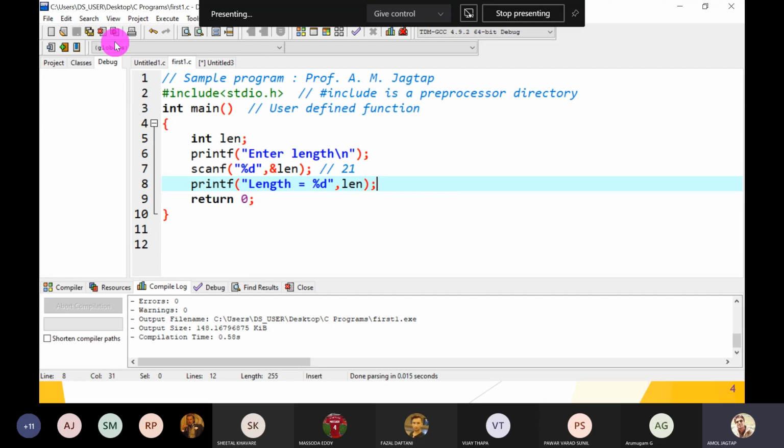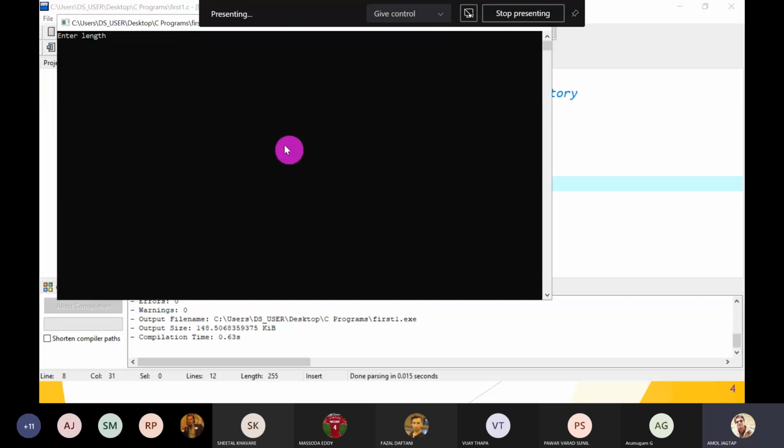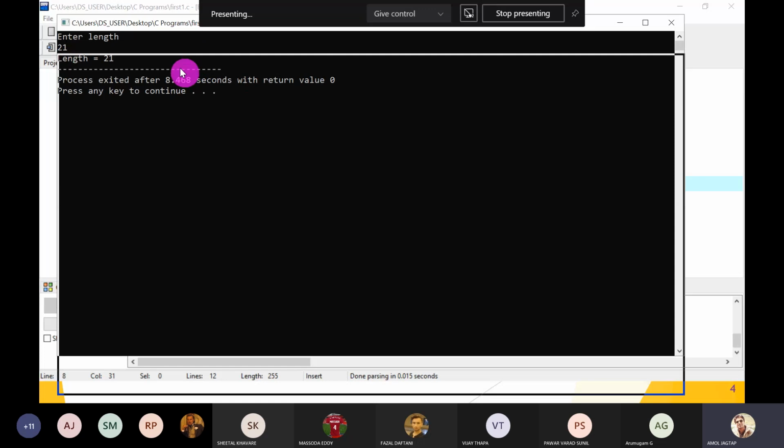This program is a simple one, so compile it and then run it. Here we have to enter a value. Suppose length is 21, so the output is length is equal to 21. Okay, great.